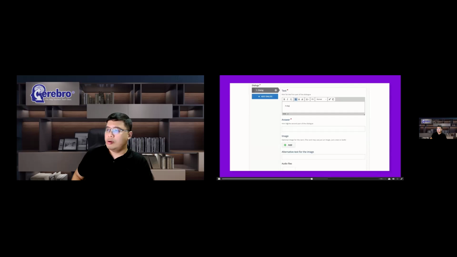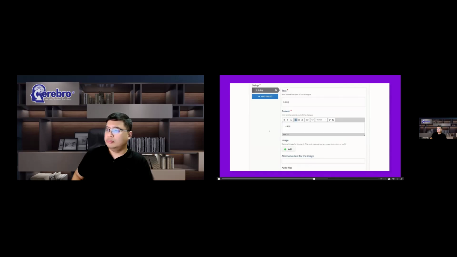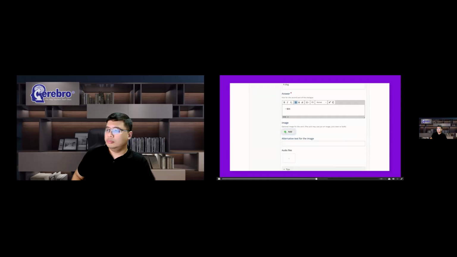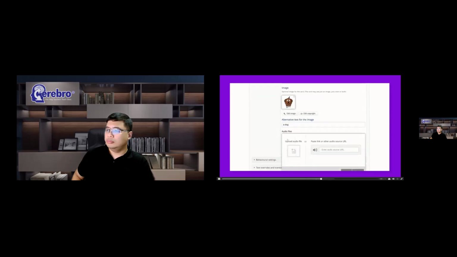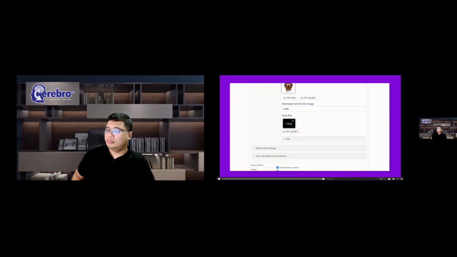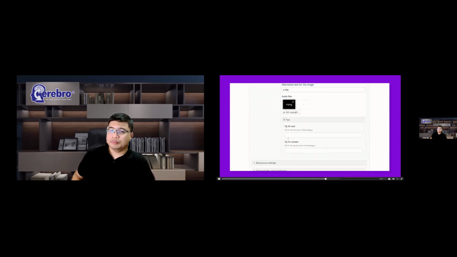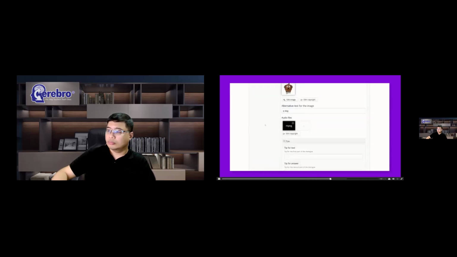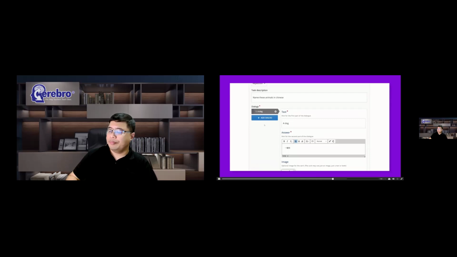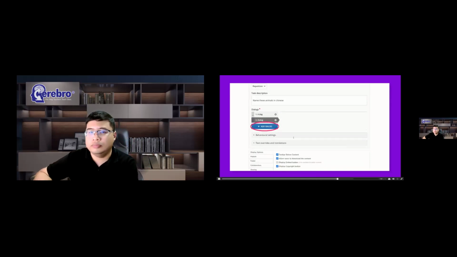Each card must have a text for the front of the card and an answer for the back of the card. Cards may also have an image and an audio clip, as well as a tip. The image and audio will be displayed on both sides of the card. Click the Add Dialogue button to add multiple cards.